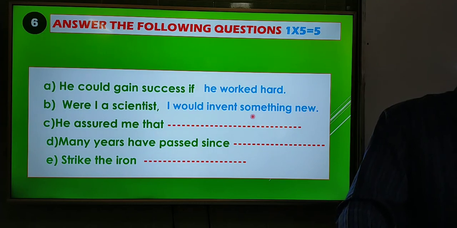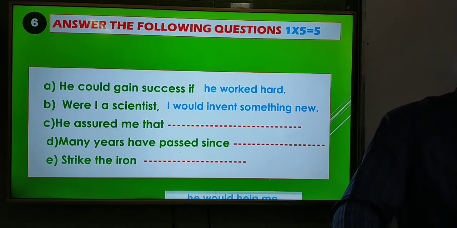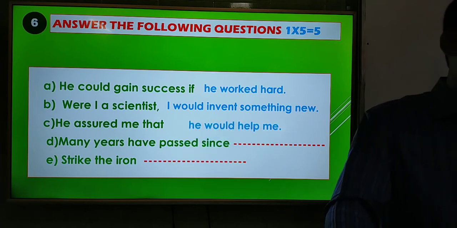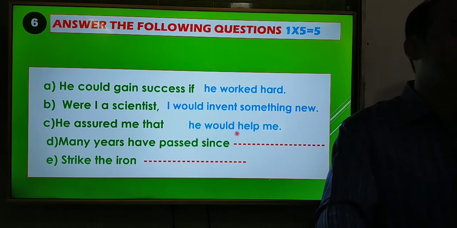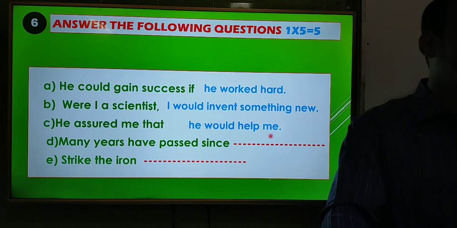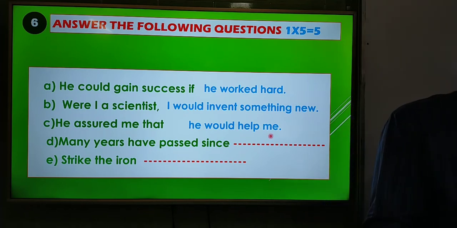Now dear students, go to the third one. He assured me that he would help me. And you can write down according to your own wish, because you can write down the answer in a separate way also, because you have that freedom here.